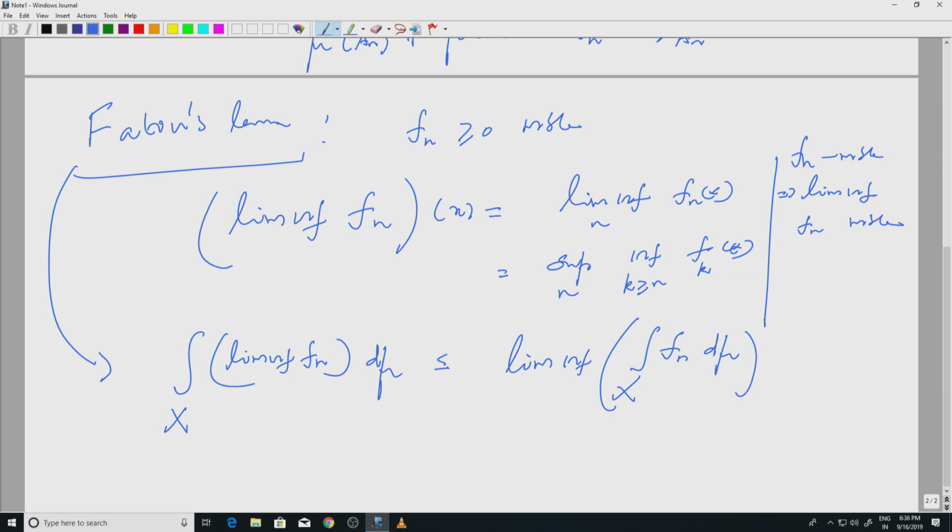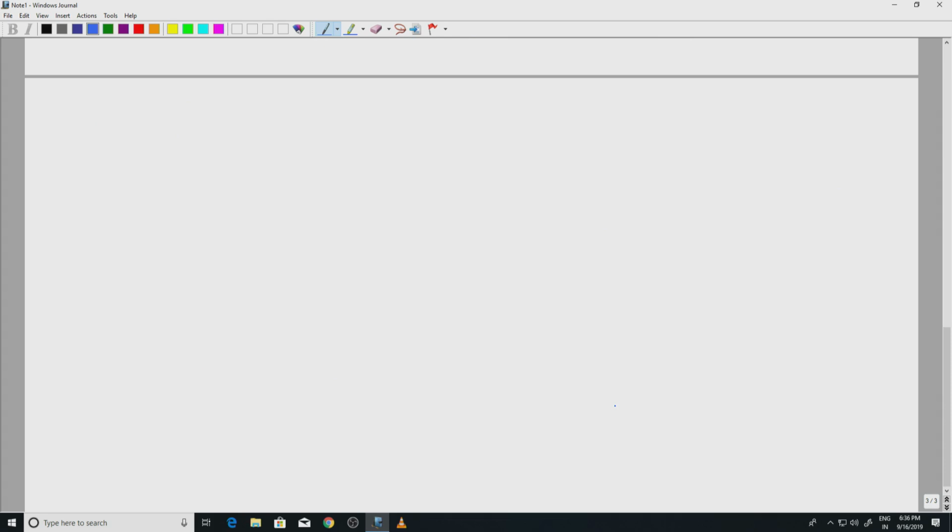Okay, so we have one more theorem of this kind which will allow us to interchange the limits and integrals. But before we state that, let's prove a simple result which we already know in the case of summation, but we will prove this in the general context of integration. So, let me write it as a proposition.